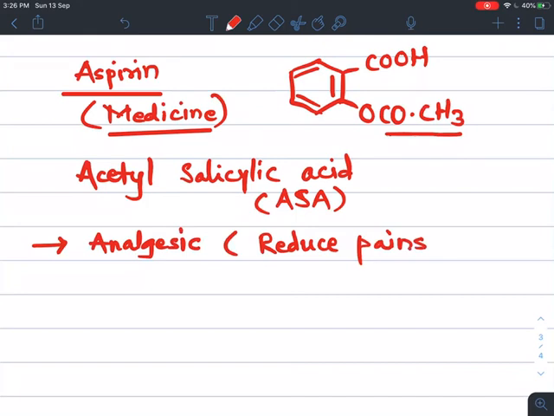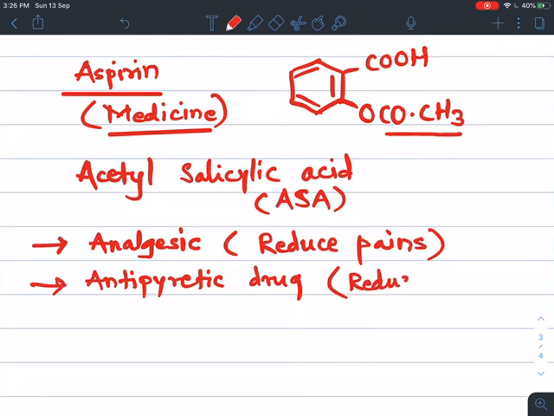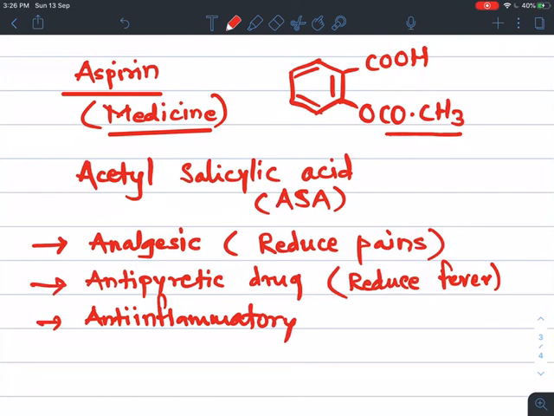Second, it is used as an antipyretic drug, which reduces fever or temperature. Again, it is used as an anti-inflammatory drug. Anti-inflammatory means against swelling, which reduces swelling.